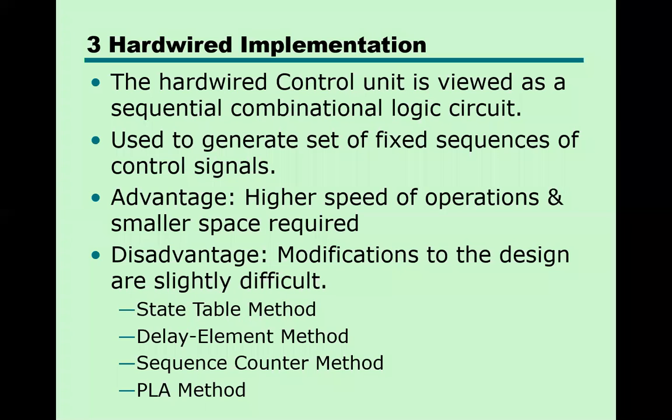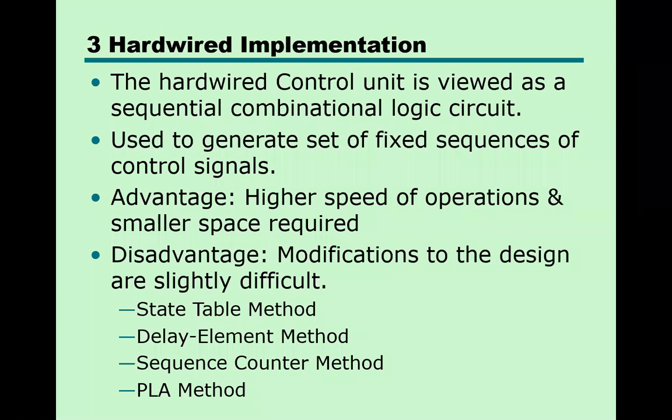The first advantage is speed. As it is a combination of logical circuits, it generates the signal faster, so higher speed of operation can be achieved.